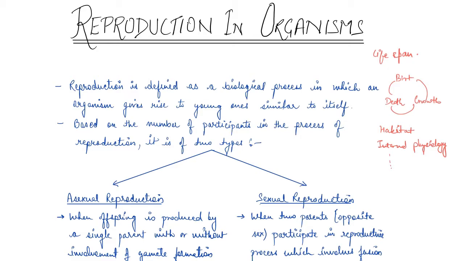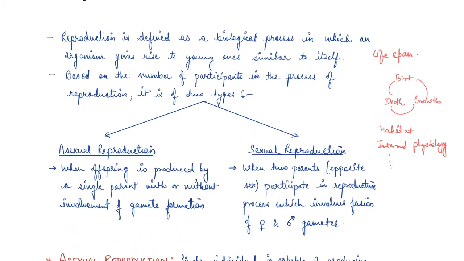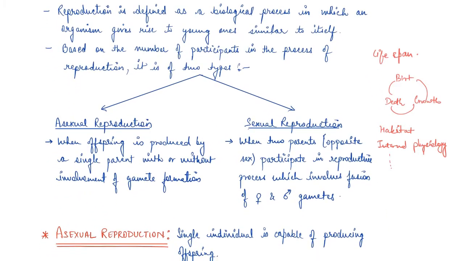Okay. So when the offspring is produced by a single parent, with or without involvement of gamete formation, okay, then that case is known as asexual reproduction. Okay, then that is asexual reproduction.